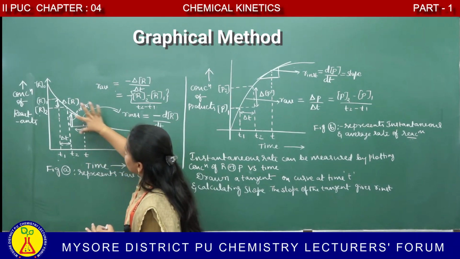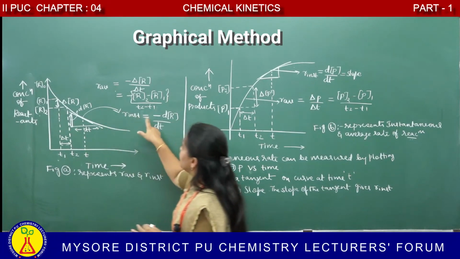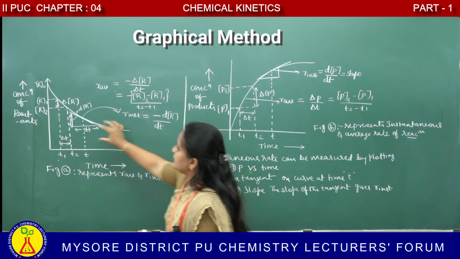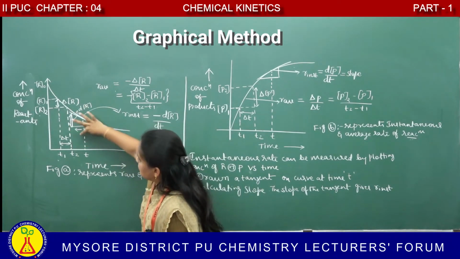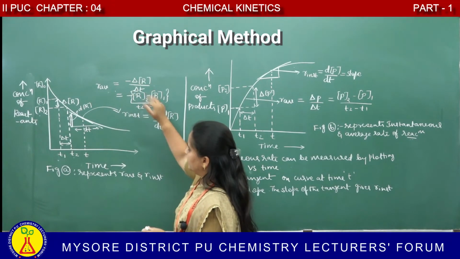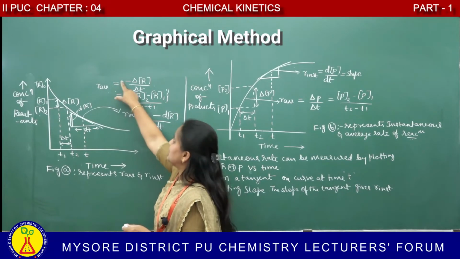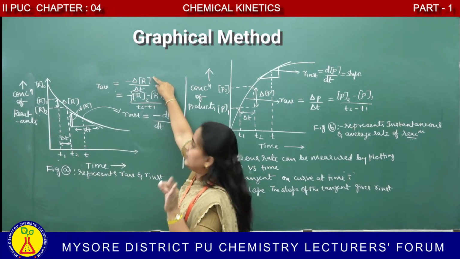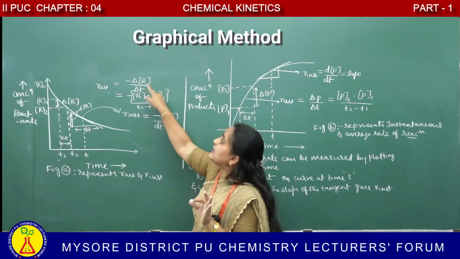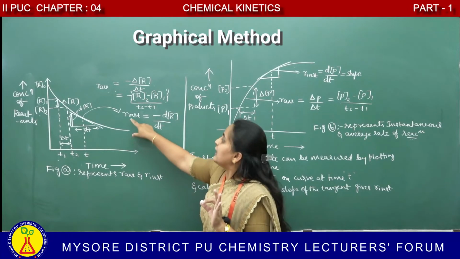This is the tangent of the curve. The slope is the instantaneous rate, equal to minus dR by dt. This represents dR, this represents dt. The average rate is equal to minus delta R divided by delta t, meaning the decrease in the concentration of the reactant with respect to time.